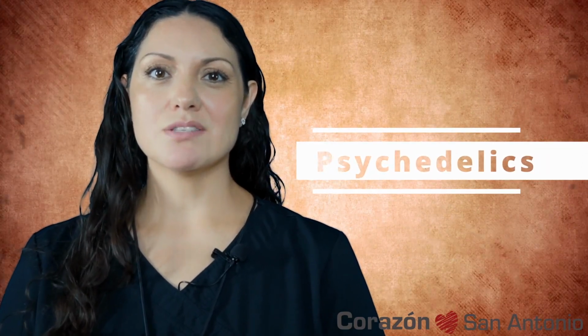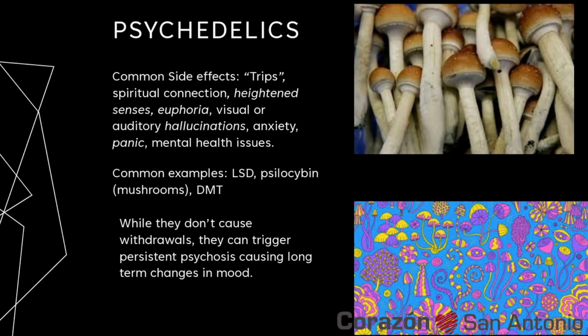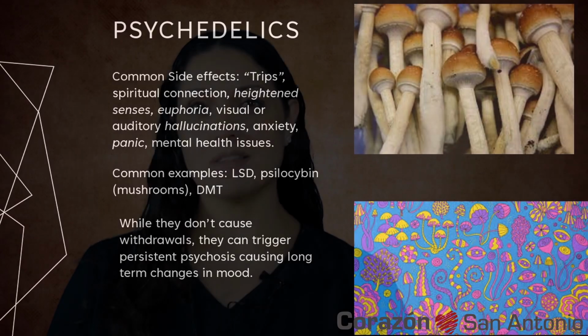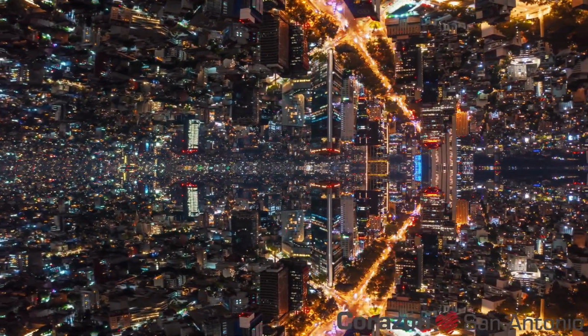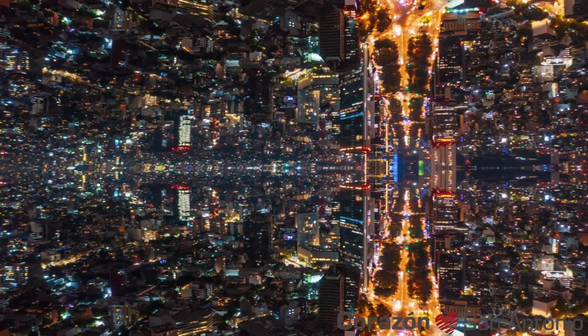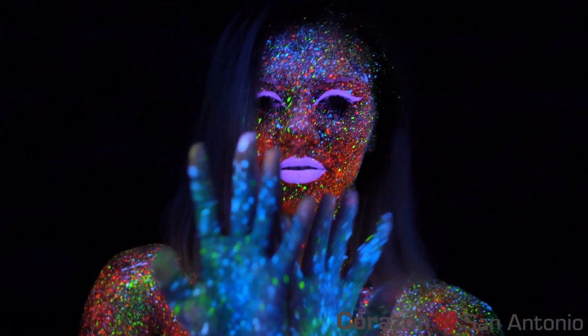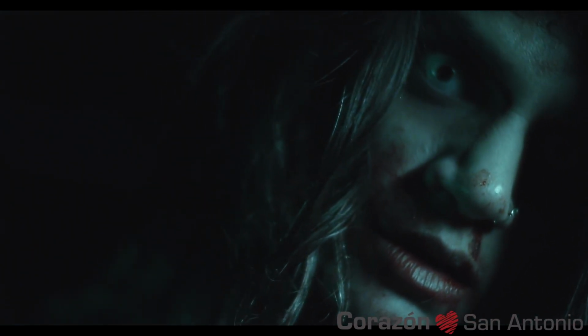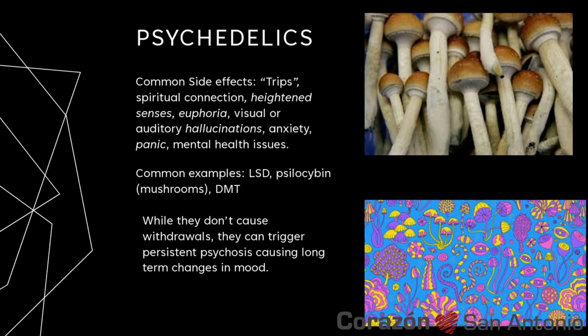The next substance I'd like to cover are psychedelics. The purpose of psychedelics are to alter mood, perception, and cognitive processes, often leading to visual and auditory hallucinations and profound changes in thought process and consciousness. The harmful effects of psychedelics can cause altered perceptions of reality, hallucinations, altered sense of time, and emotional swings. While not typically addictive, they can also lead to psychological distress and dangerous behaviors during intense experiences. Examples of psychedelics can include, but are not limited to, LSD, DMT, peyote, and psilocybin, also known as magic mushrooms.